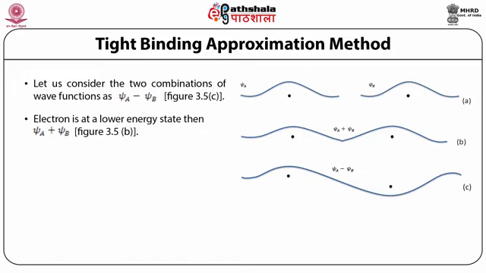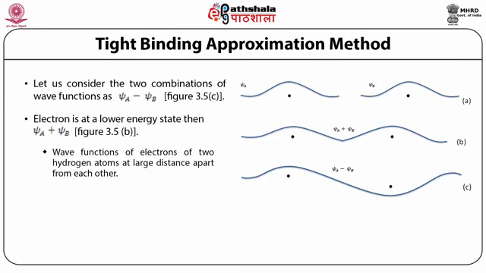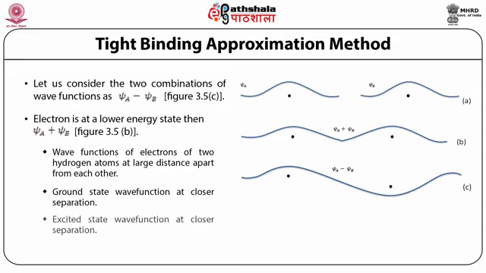Figure 3.5 clearly shows how these wave functions look. The wave function of the electron at a large distance apart is given in 3.5a, the ground state wave function at close separation is given in figure b, and the excited state wave function at close separation is given in c. So just see how they overlap in three different situations.